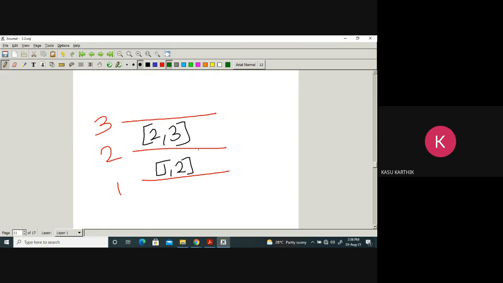If there is a sample at 2, does it belong to this interval or that one? We have a problem. That's why I use closed, open. If I say 2, it belongs to this interval because here it is closed at 2, here it is open at 2.